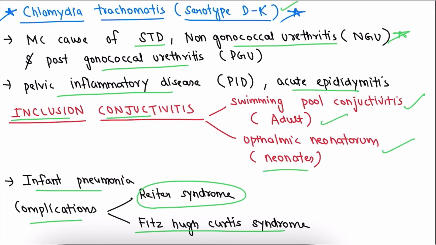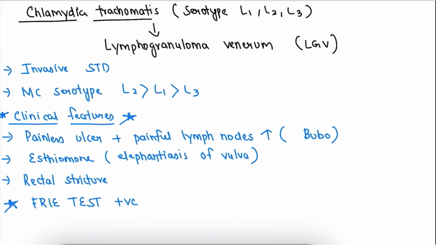ophthalmia neonatorum in neonates. Now coming to Chlamydia trachomatis serotypes L1, L2 and L3. The disease caused is lymphogranuloma venereum, LGV. It is also an STD, and the most common serotype that we have to remember is L2.